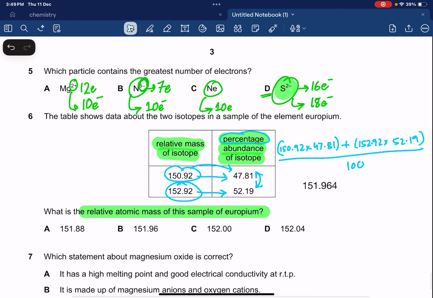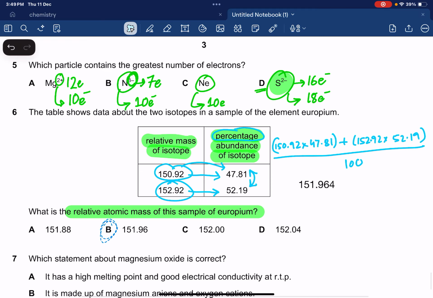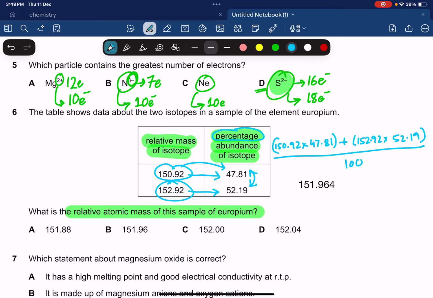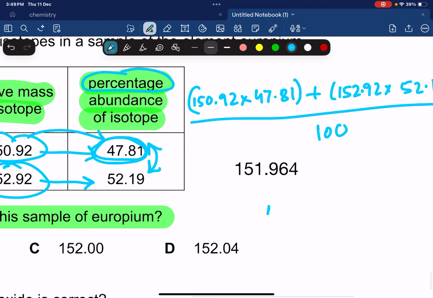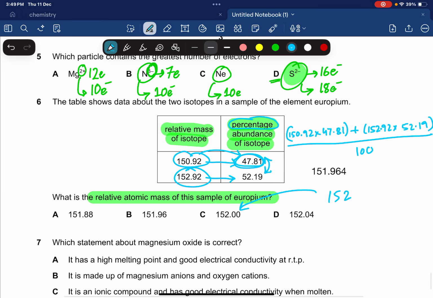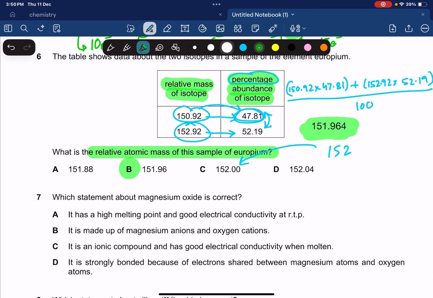Now let's see which one matches. This one matches. Option number B. You don't have to round it off. You have to give it in the number of significant figures. If someone tries to round it off and think it's 152, he's probably going to select option number C, which is wrong. You have to select option number B. Don't round off your answer.